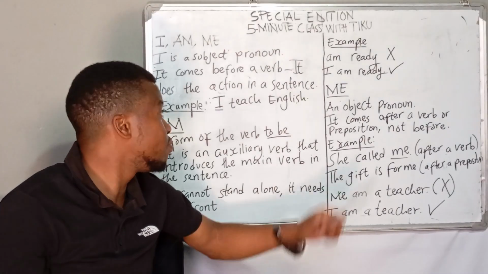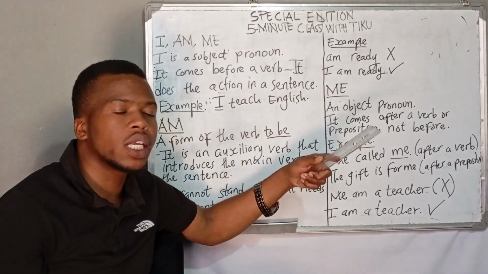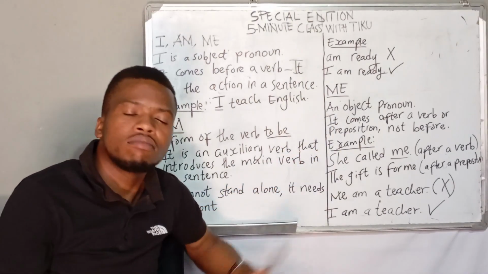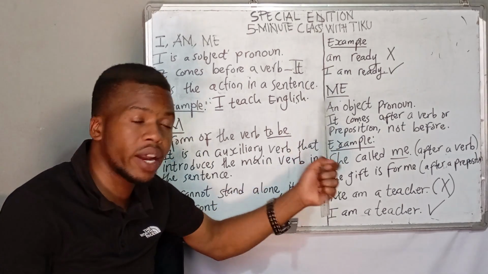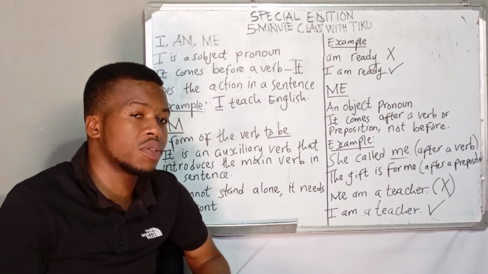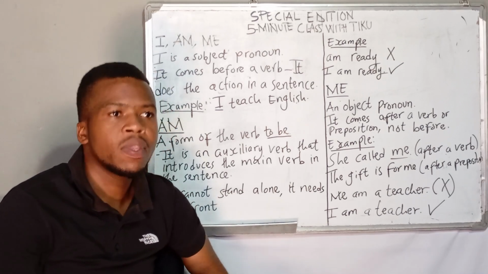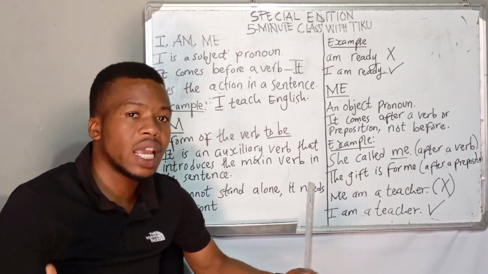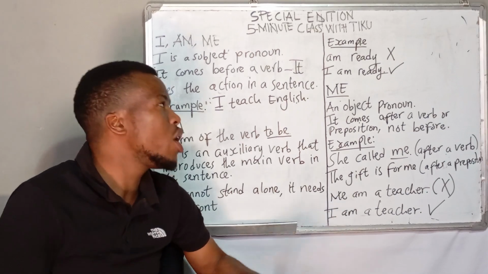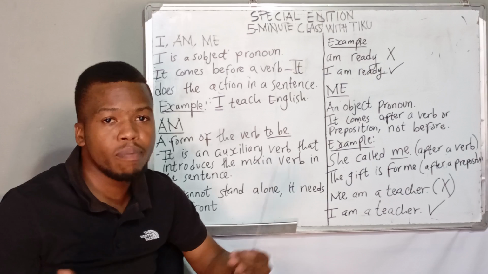For example, it is improper to say, I'm ready. No, that's not the right way of saying that. You should rather say, I am ready. It is improper to say, I'm eating. I've heard a lot of people using that term. I'm eating, I'm driving, I'm doing whatnot. It is not the right way of saying that. You should rather say, I am eating, I am driving.